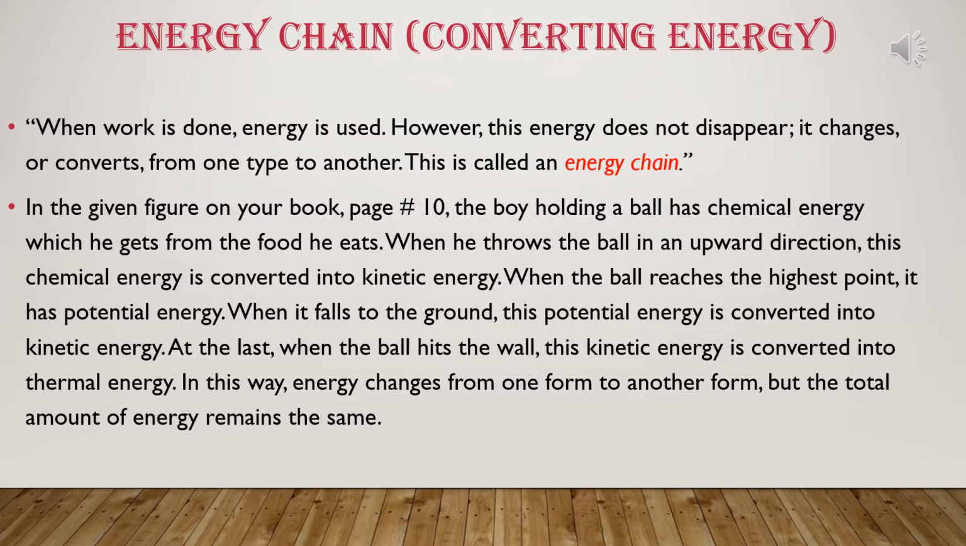In the given figure in your book, page number 10, the boy holding a ball has chemical energy which he gets from the food he eats. When he throws the ball in an upward direction, this chemical energy is converted into kinetic energy. When the ball reaches the highest point, it has potential energy.